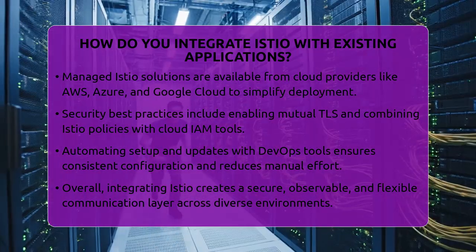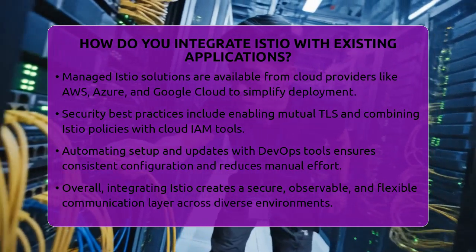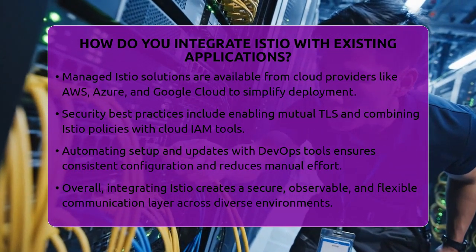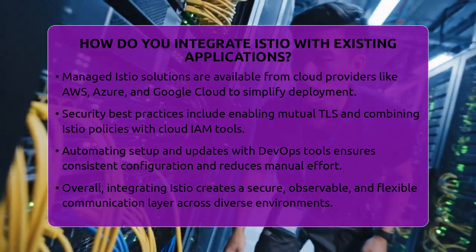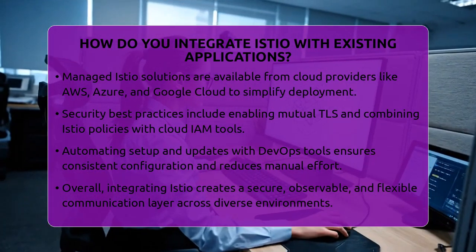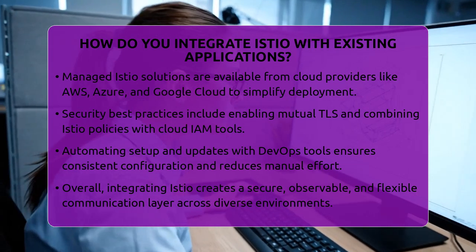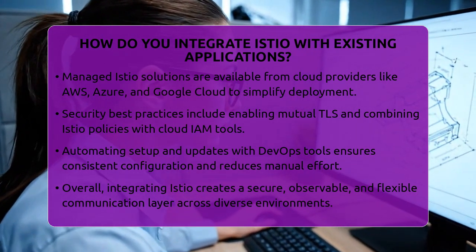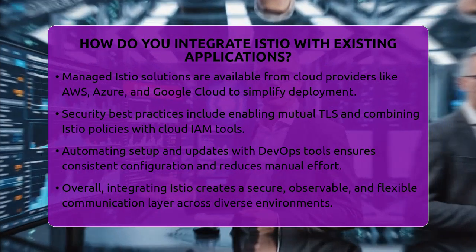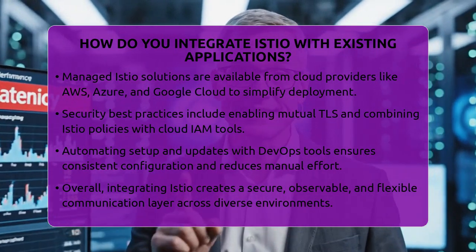In short, integrating Istio with your existing applications involves deploying its control plane, injecting Envoy proxies, and configuring traffic and security policies. It creates a unified, secure, and observable communication layer that works across different environments, supporting modern cloud and DevOps practices.